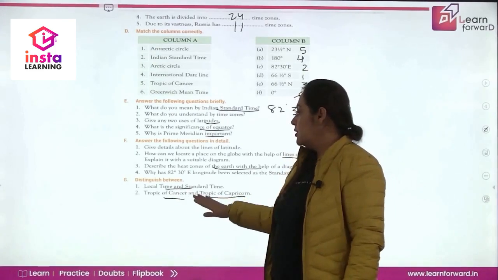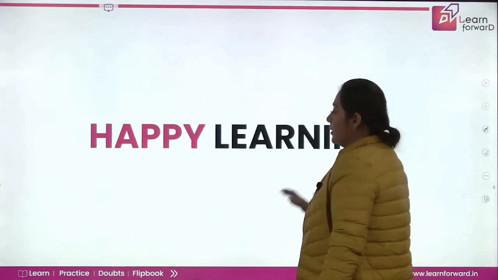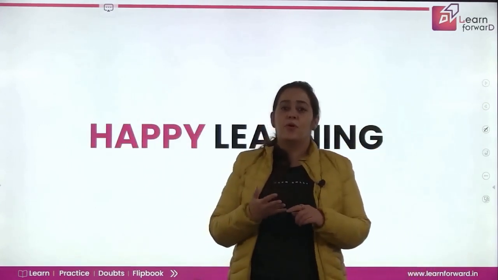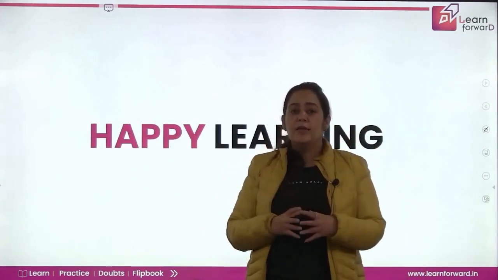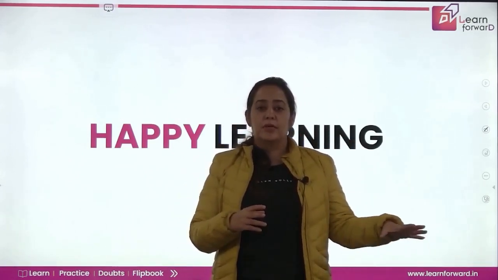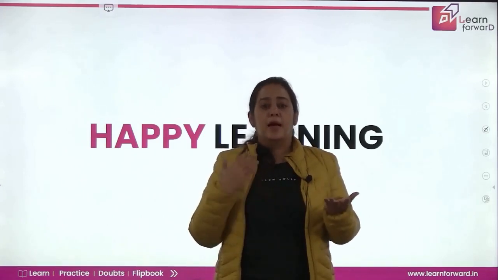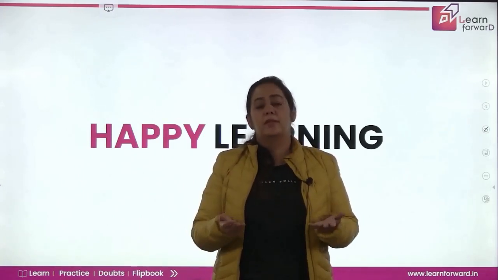So this is what we have studied in the entire chapter. I hope you are clear with the lines of latitude, lines of longitude, how we are going to find the exact position on the globe, how we are going to find the heat zones, how we are going to derive the time using the local time, and what is the difference between local time and the international time.